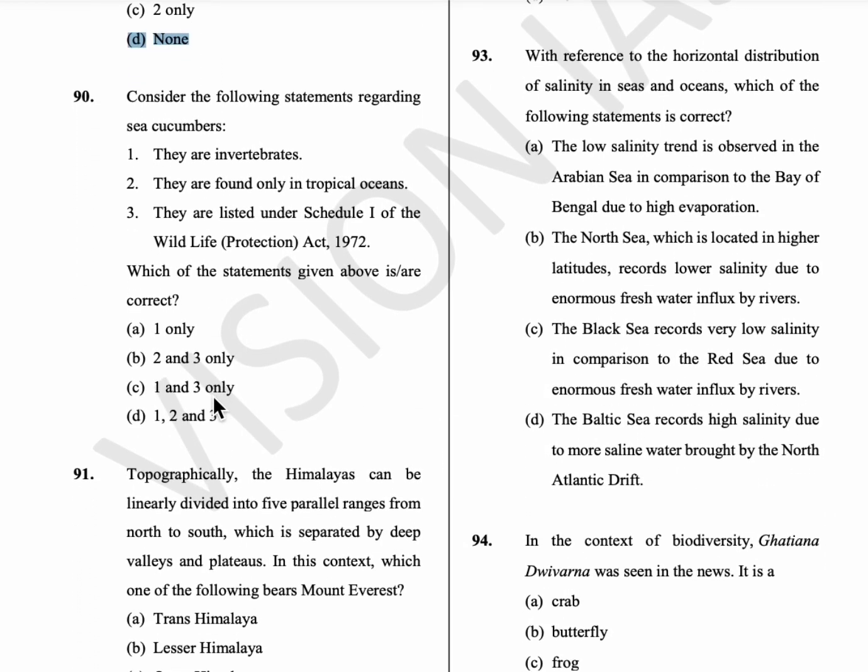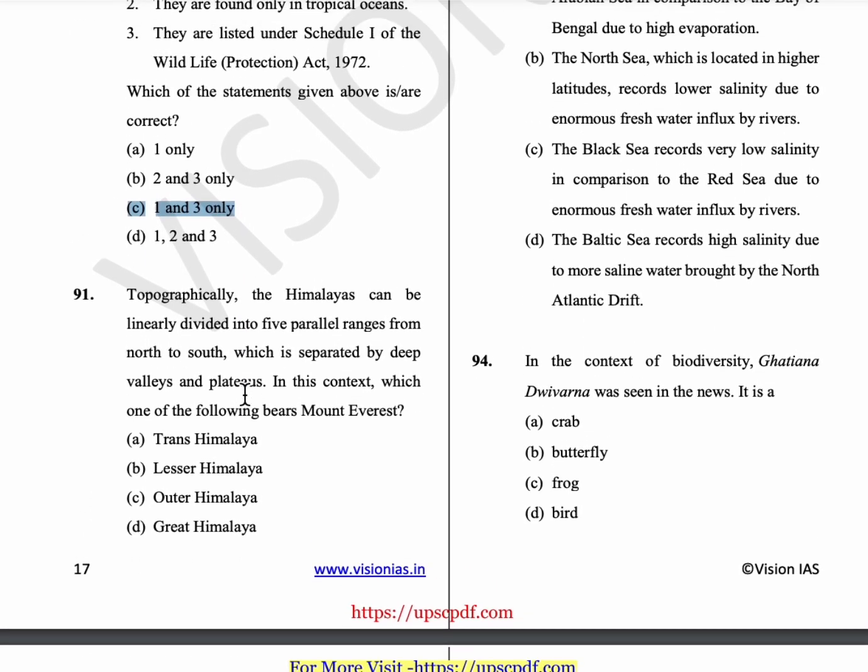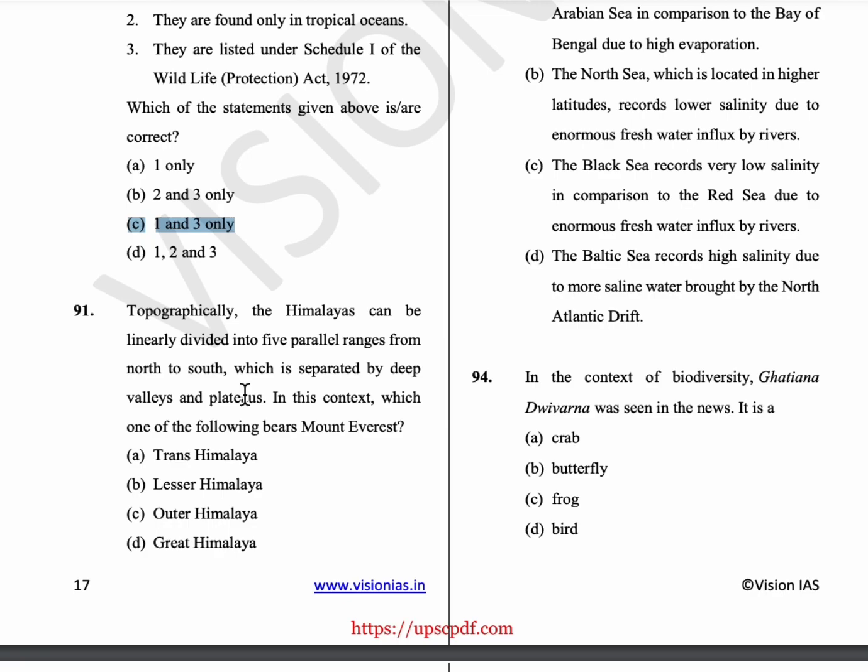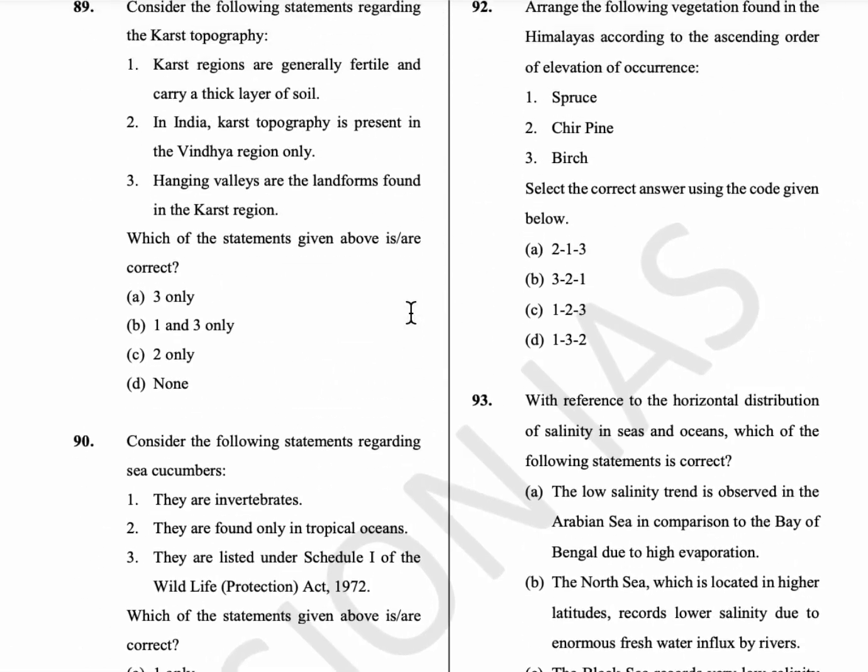90th question, consider the following statements regarding sea cucumbers. So they are the invertebrates and they are found in tropical and temperate oceans. They are listed under Schedule 1 of the Wildlife Protection Act of 1972. So option C is the answer. 91st question, topographically, the Himalayas can be linearly divided into 5 parallel ranges from north to south, which are separated by deep valleys and plateaus. So in the context, which of the following bears Mount Everest? So it is Great Himalayas. Option D is the answer.